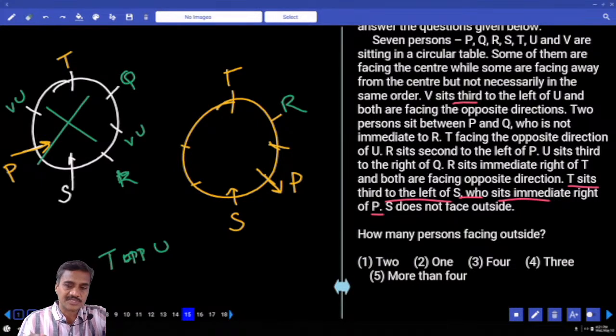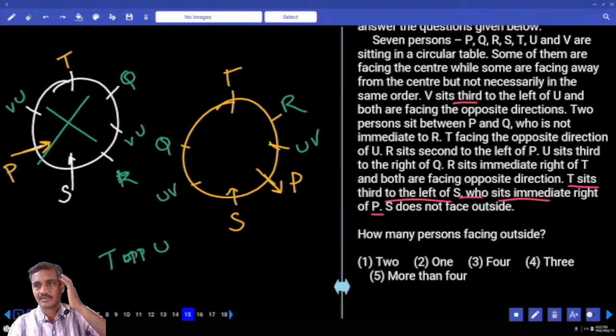If R is seated second to the left of P, then V sits second to the left of U, and two persons between P and Q. Now two persons between P and Q will be here. What is the only possibility we have? And Q must be here. Then, between U and V will be in these two cases. Now this is the arrangement we have.